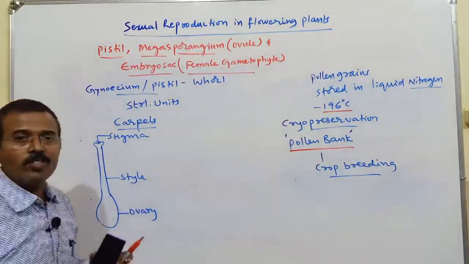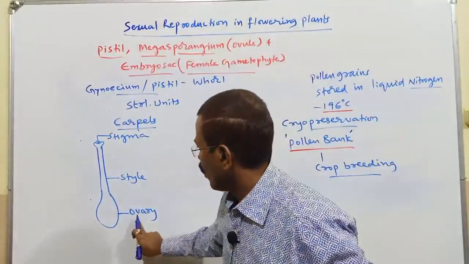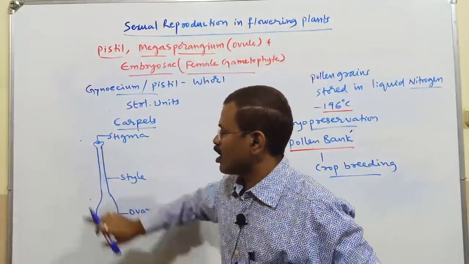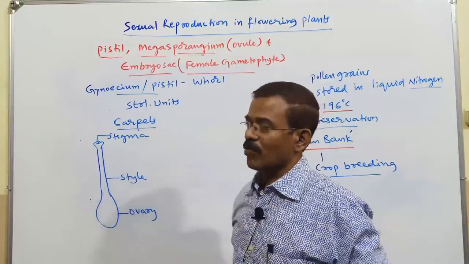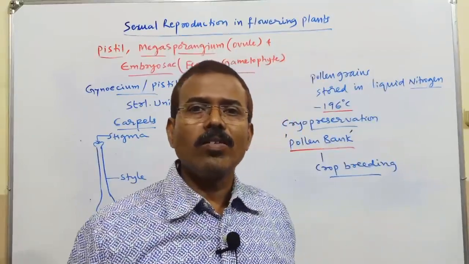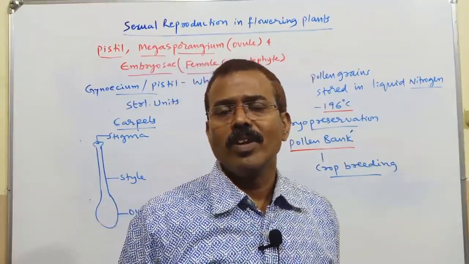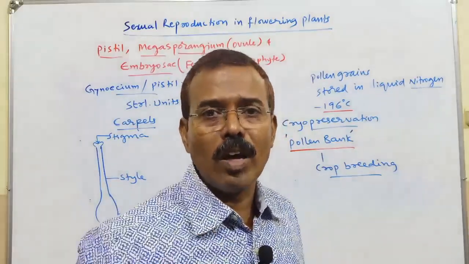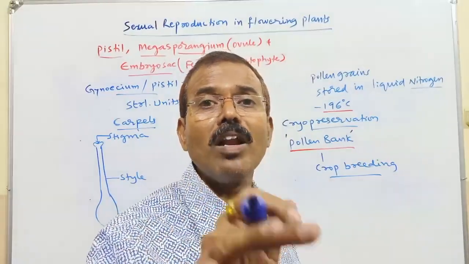Carpel has 3 parts, that is ovary, style and stigma. These are the 3 parts of the carpel. The number of carpels present in the gynoecium is variable. The number of carpels is variable in a pistil.